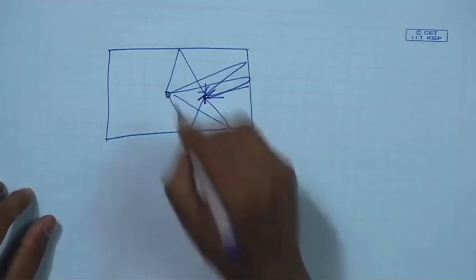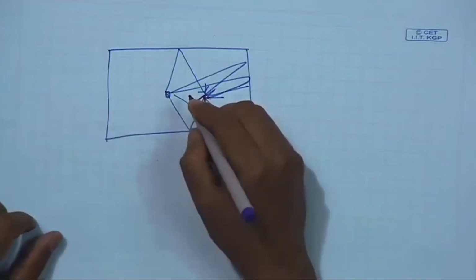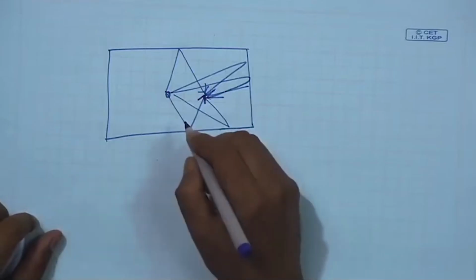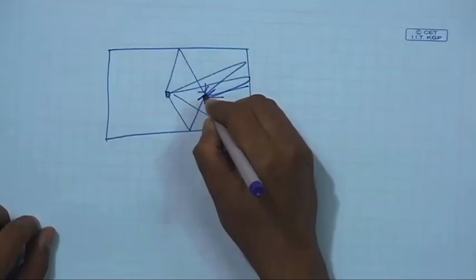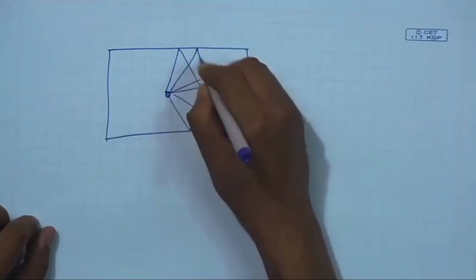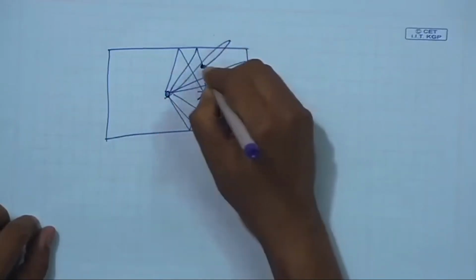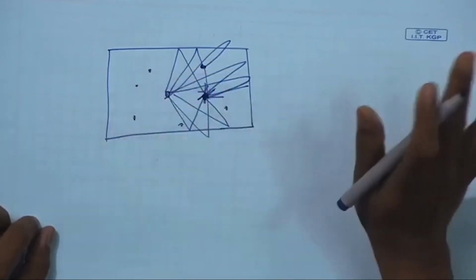Okay. In that case, in a reverberant sound field the time average of the mean square sound pressure is the same everywhere. That means, if I take the mean square sound pressure level at this point, and at this point, it will be reflected on different paths, and at this point, this point, this point, all point measurements will be the same.